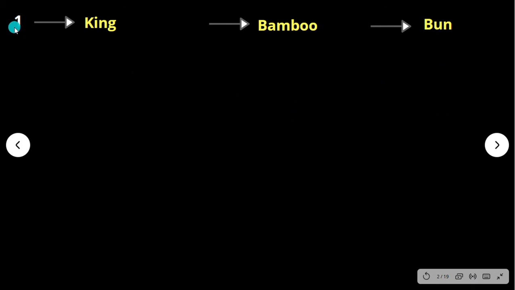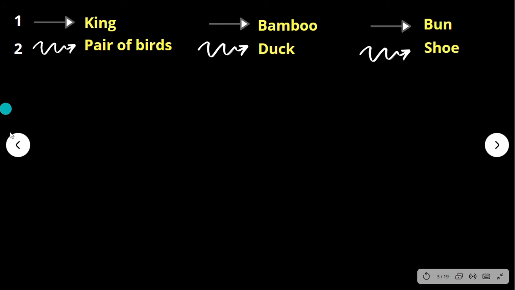If you take number one, relevance is king, because only one king can rule a country; a bamboo stick looks like number one by shape; and one is rhyming with bun. For number two, the relevant picture is a pair of birds, because two birds; a duck looks like number two; and for the rhyming word, two is shoe.